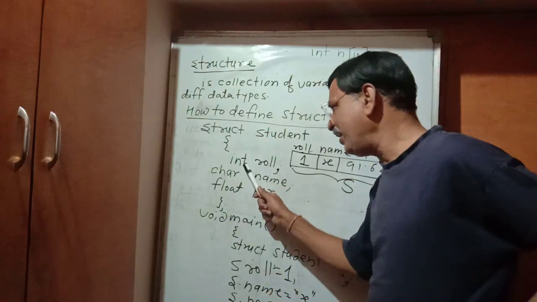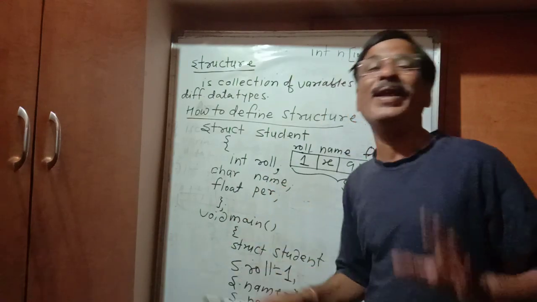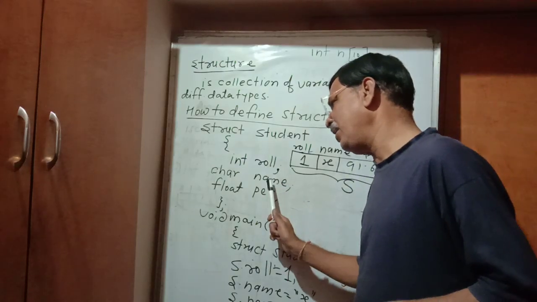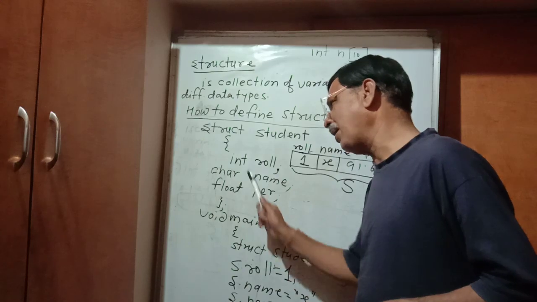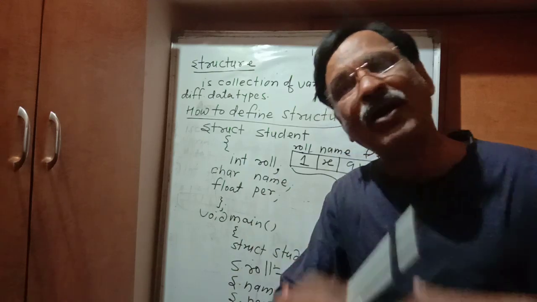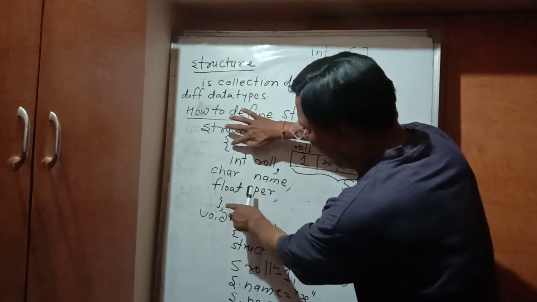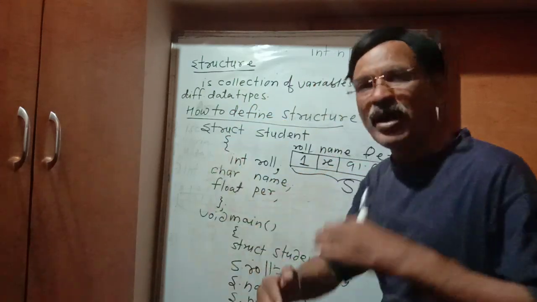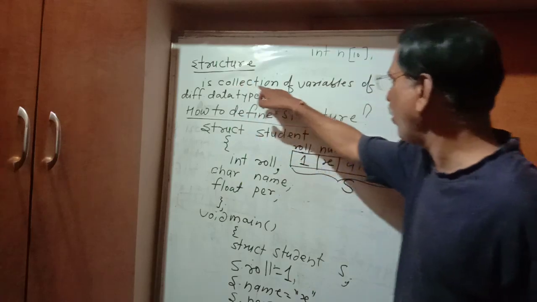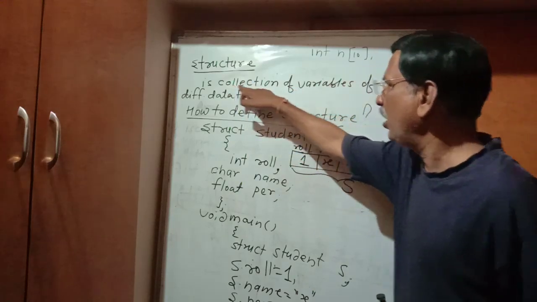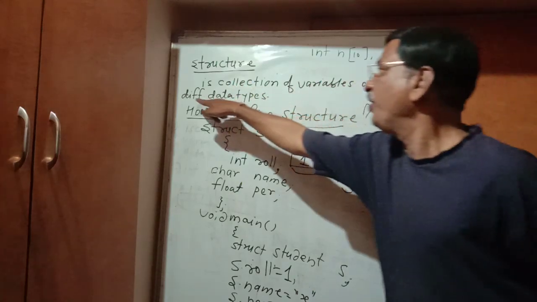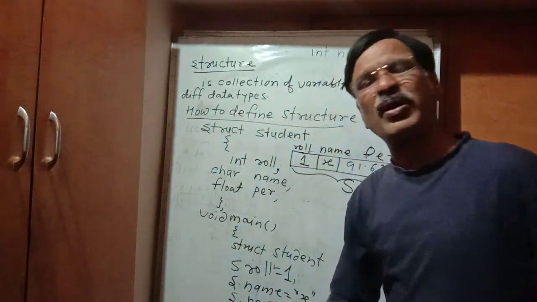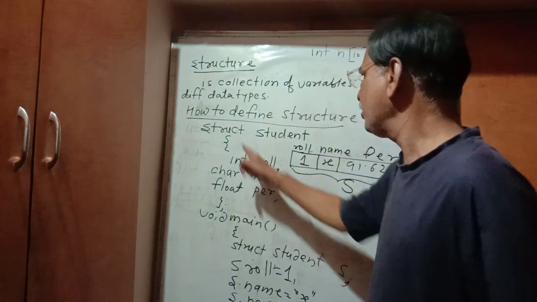Now one integer, one character, one float variable, or one variable roll, another variable name, another variable per, all these belong to different data types. They are binded together in this opening and closing curly bracket, and collectively the collection of variables of different data type. This is the collection of variables of different data type. The collection is called struct student.